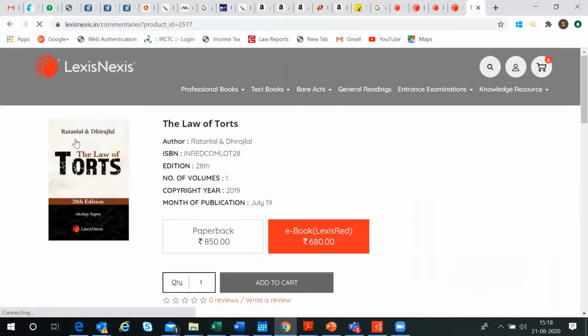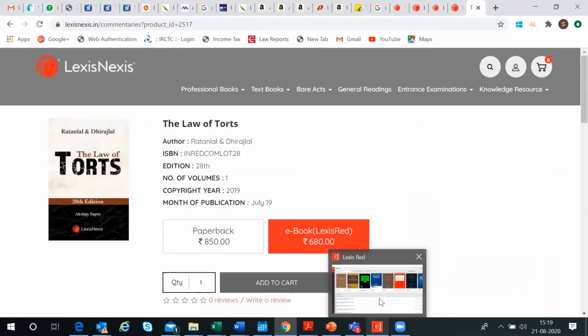Once you click on it, it'll tell you if you want to buy an ebook or a hard copy. You can select it from here. If it's an ebook that you want, it is giving you the price. You say what quantity you want and you add it to your cart. Once you have purchased a single book or however many you've bought, you will get an email from customer service with your login credentials. You will have to download the app and you can start using it the way I'm sharing it on the screen.